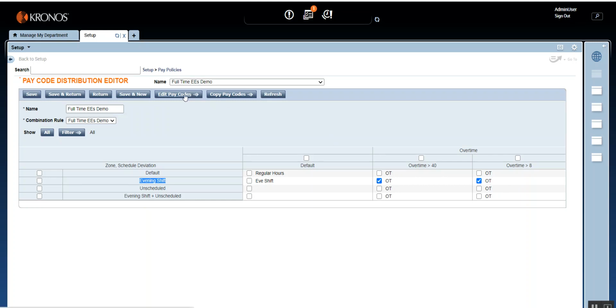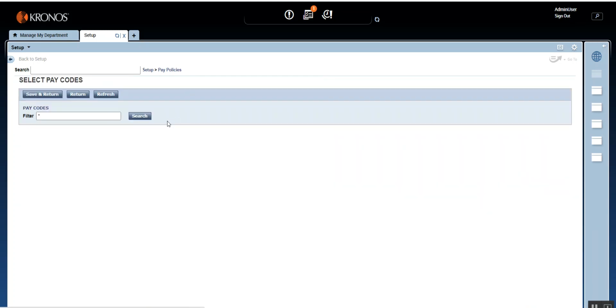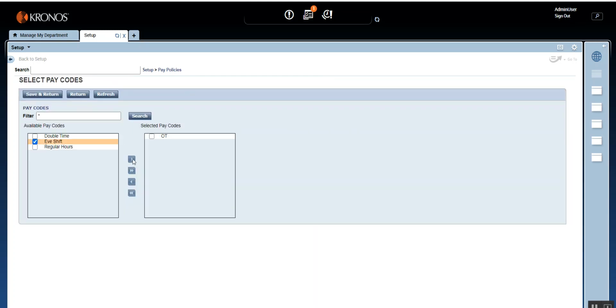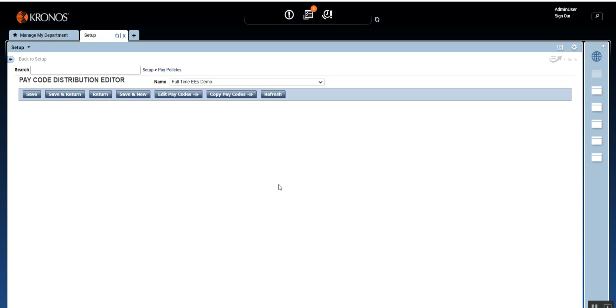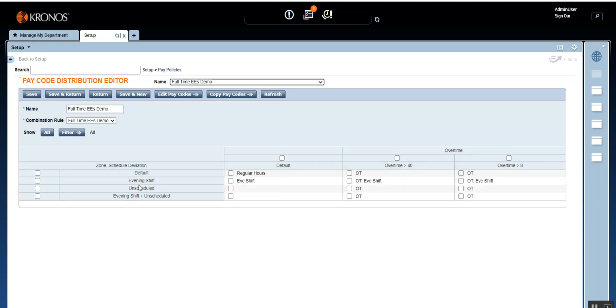So I'm going to just select edit pay code, select evening shift, and save and return. And after this you will have unscheduled or scheduled deviation. Right here you have unscheduled day. That means the employee is working on a Saturday or Sunday, and it's a default situation.